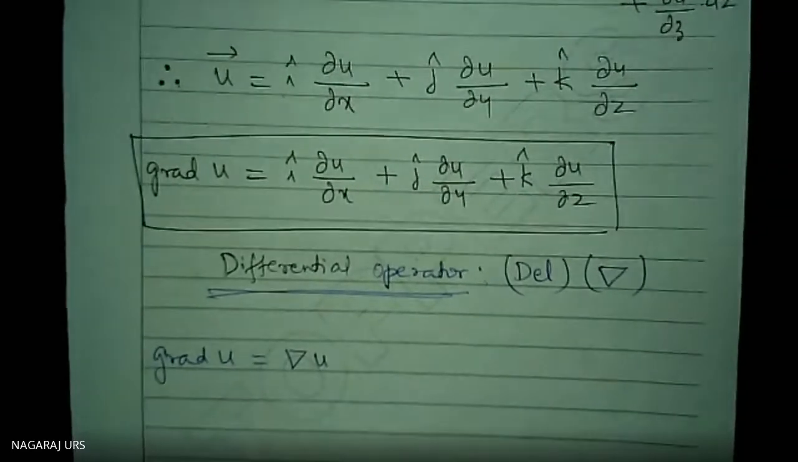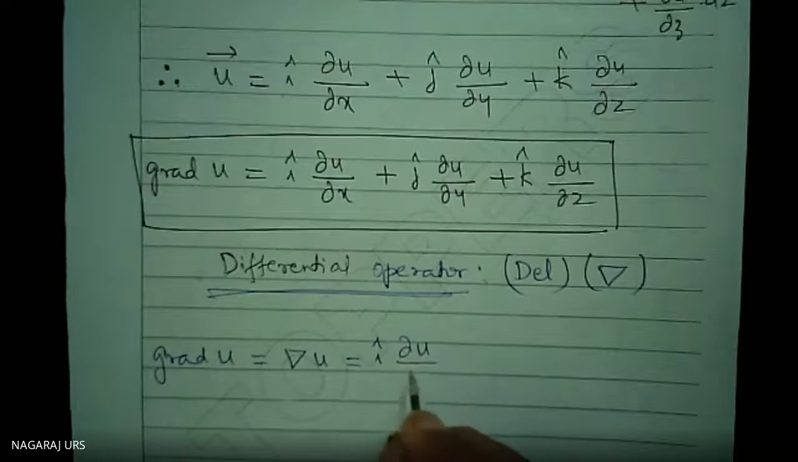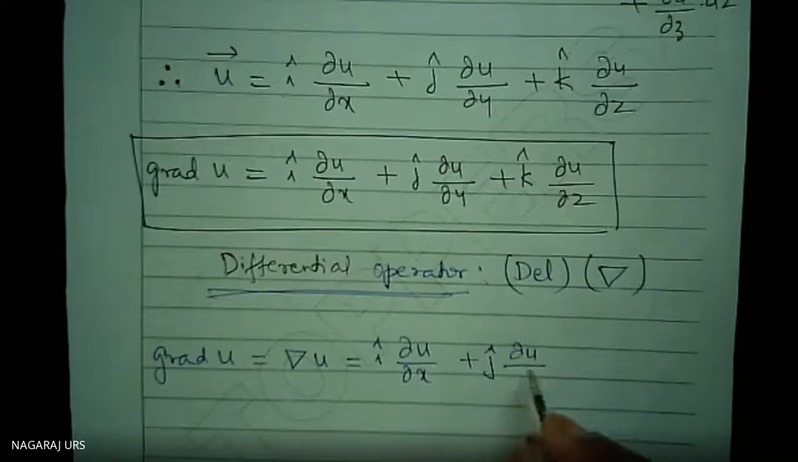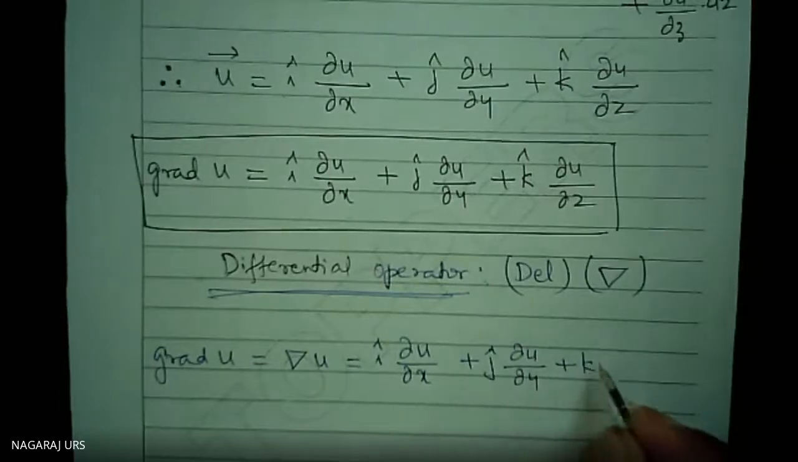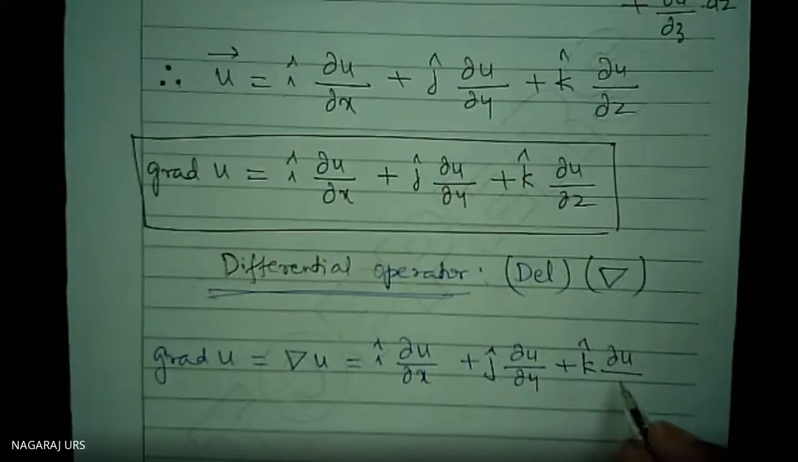That is del u. Del u, or grad u, is equal to i cap del u by del x plus j cap del u by del y plus k cap del u by del z. i, j, k are unit vectors acting along the x-axis, y-axis and z-axis. i cap is a unit vector along the x-axis, j cap along the y-axis, and k cap along the z-axis.